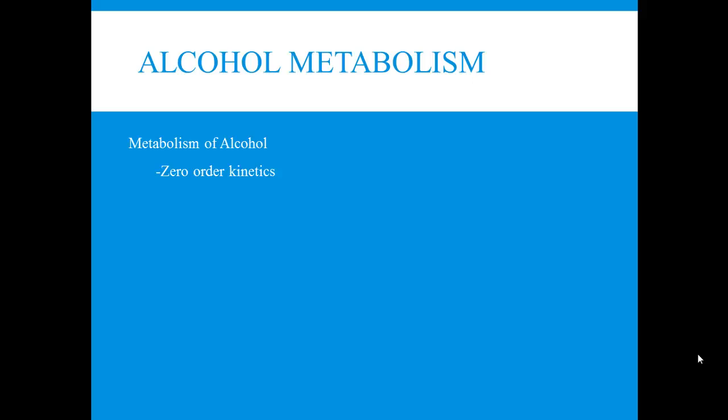Zero order kinetics: alcohol is metabolized and excreted at a constant rate. And here's our friend alcohol dehydrogenase again. Remember, that's the enzyme responsible for the metabolism of alcohol, and we actually refer to alcohol dehydrogenase as the rate limiting enzyme for alcohol metabolism.